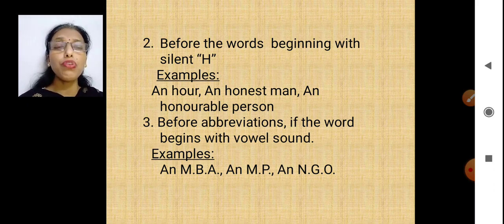Before certain abbreviations also we put an, because the first letter carries a vowel sound. MBA, M, a sound is there. It is not "em" said as "mee". It's M. So what is the first sound? A, M. Yes. Now NGO. We don't say "nuh". We say N. In N, what is the first sound? A, N. That's why these words are preceded by the article an.